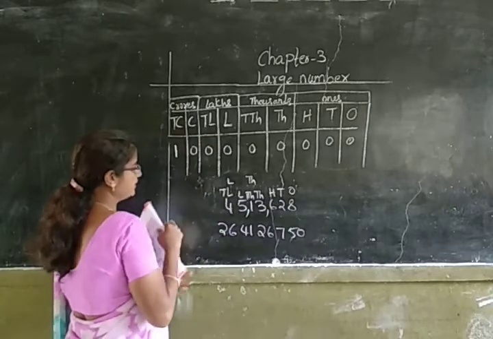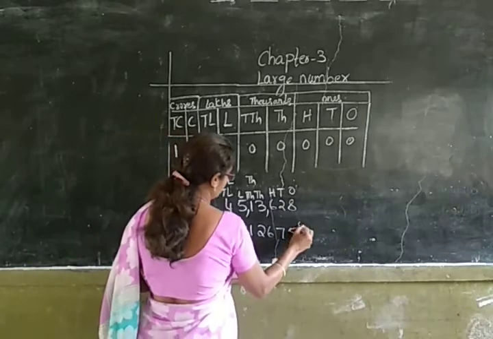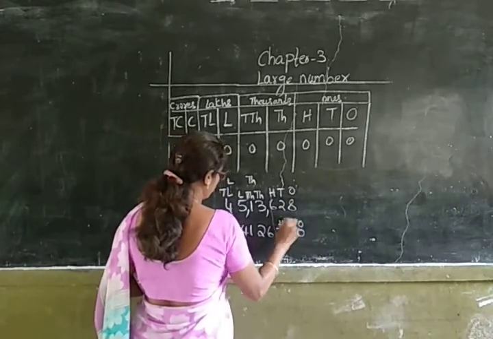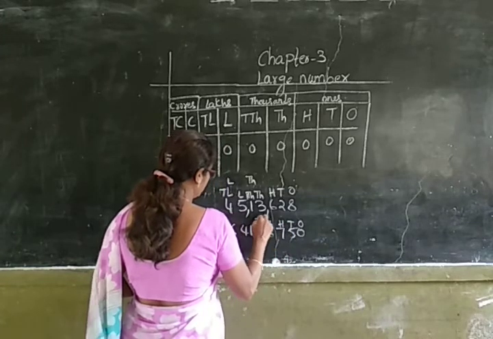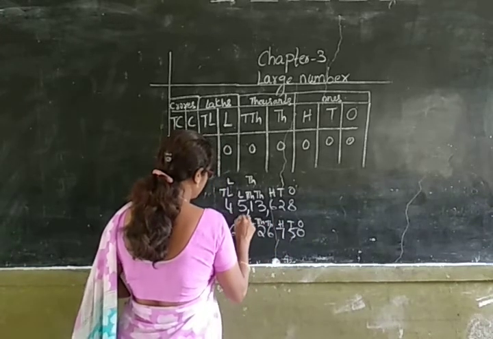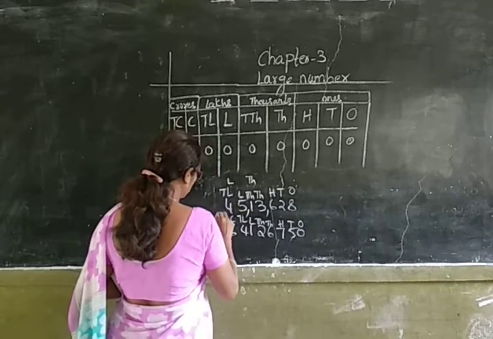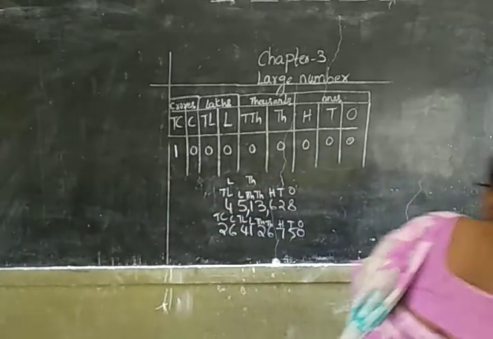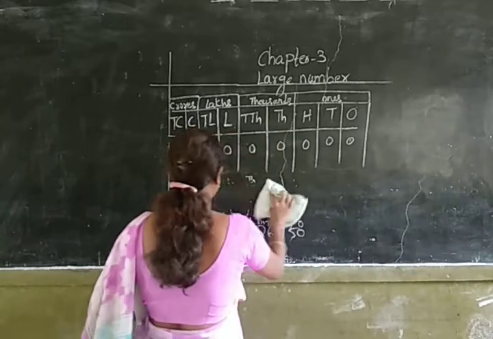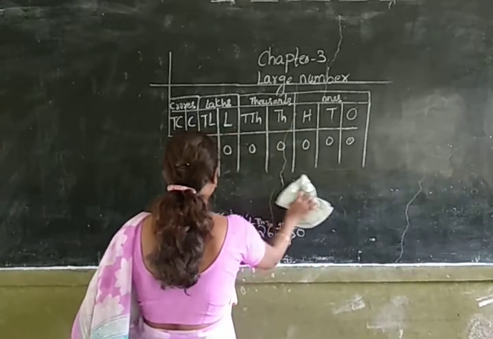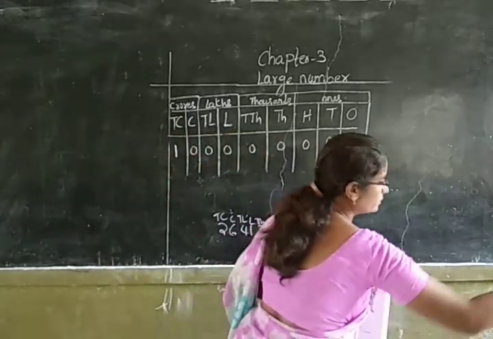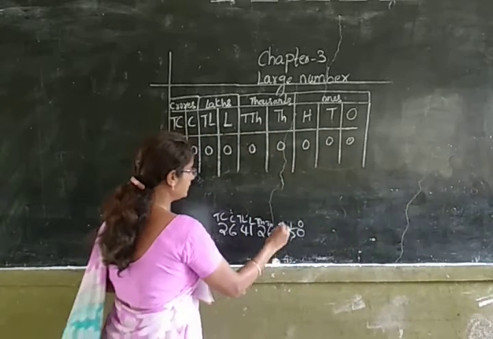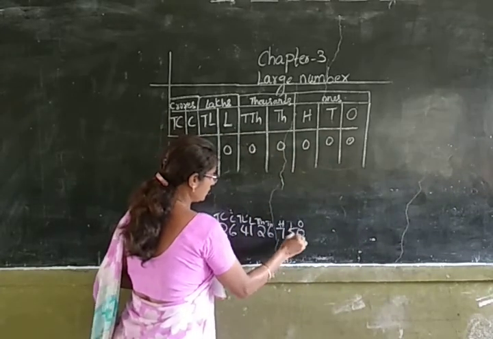So first I will be writing the places. Ones, tens, hundreds, thousands, 10,000s, lakhs, 10 lakhs, crores, 10 crores. After writing the places, I will put the commas according to the periods. You know that in one period there will be 3 places. 1, 2, 3.